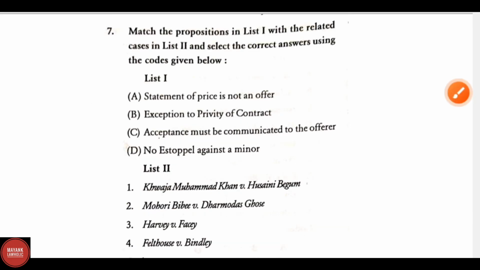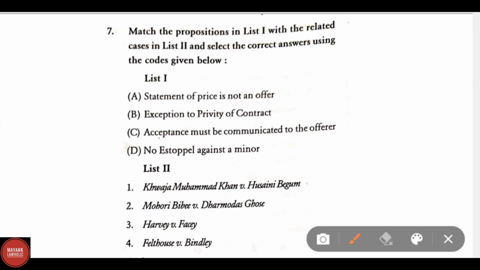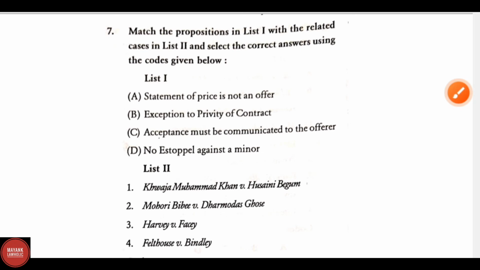Again, there is a question of match the following. Match the provision in the list 1 related with the cases in list 2 and select the correct answers using the codes given below. Let us read the statements of list 1. A. Statement of price is not an offer. B. Exception to privity of contract. C. Acceptance must be communicated to the offerer. And D. No estoppel against a minor.